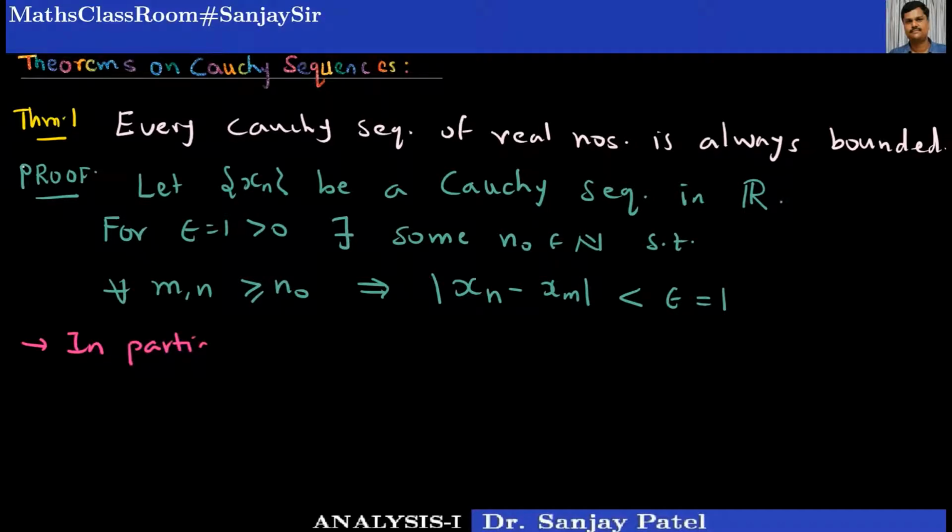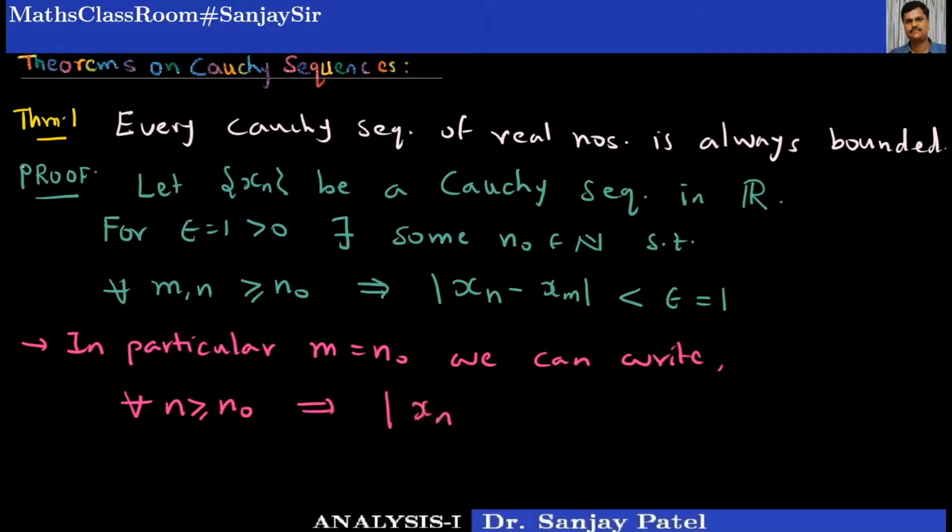Remember that this condition is true for all m and n which are greater than or equal to the fixed number n0. So if I fix m equal to n0, we can write the above condition as: for every n greater than or equal to n0 implies mod of xn minus xn0 is less than 1.